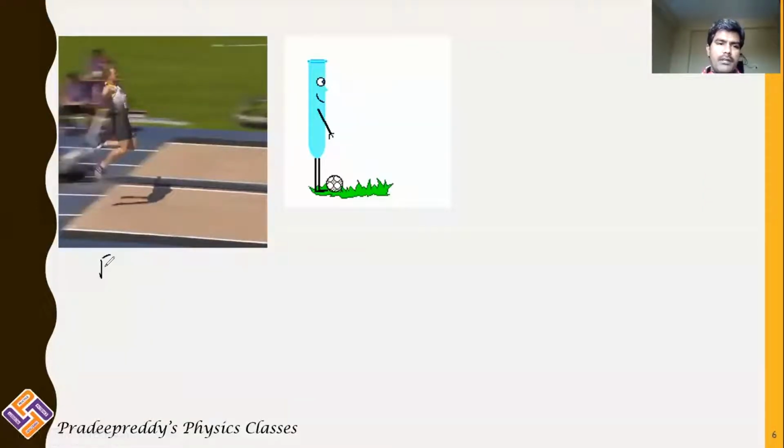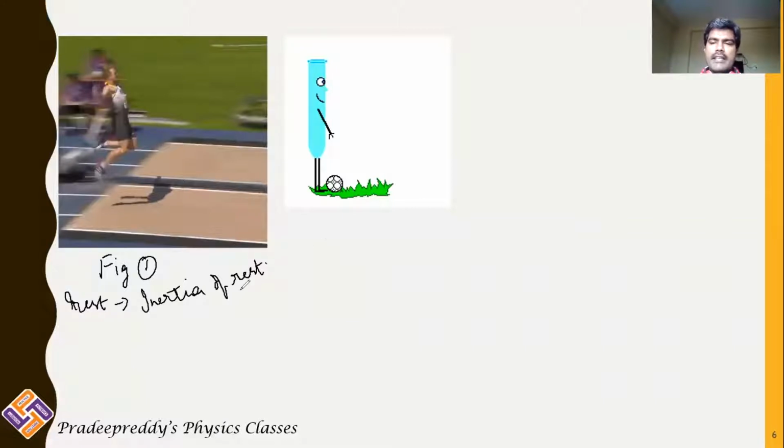Check it in figure 1. What is actually happening here? If a person is standing in his own position and gives a jump, he cannot jump longer. That is very clear. Now if he goes a certain distance and from there he runs, he can jump a longer distance. What is actually happening in this case? If a person is at rest, he has inertia of rest.